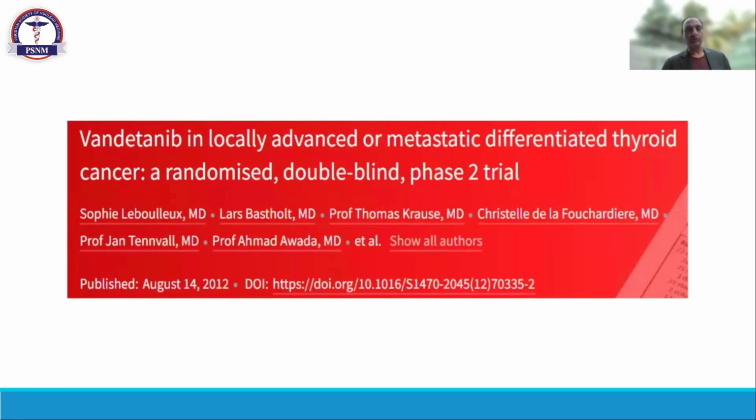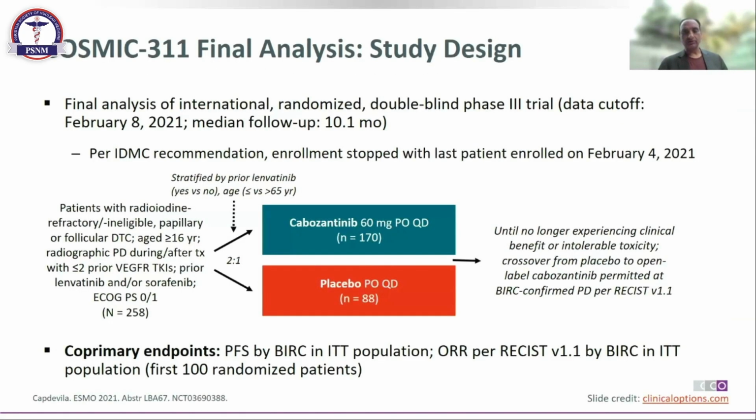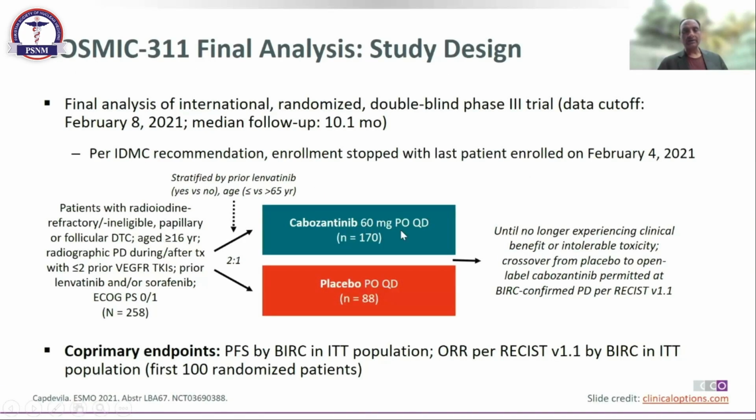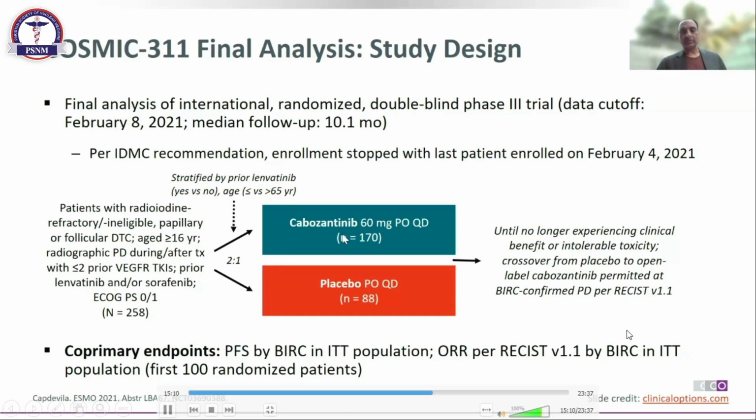Then we have the option of cabozantinib. Before cabozantinib, there was another drug, vandetanib, with the name Caprelsa. This was a phase 2 trial, and they also saw some difference. But the ideal drug, with a phase 3 trial, was studied in the COSMIC trial. The COSMIC trial used cabozantinib 60 milligrams daily, and all these patients had taken either sorafenib or lenvatinib and were now started on cabozantinib.